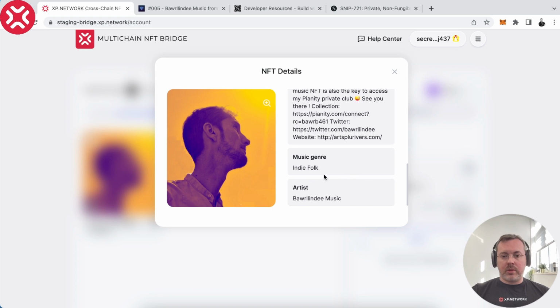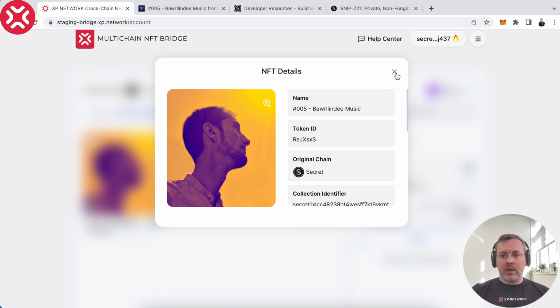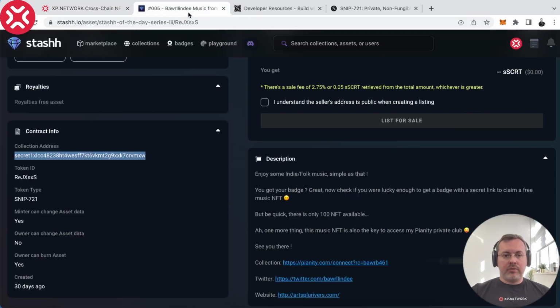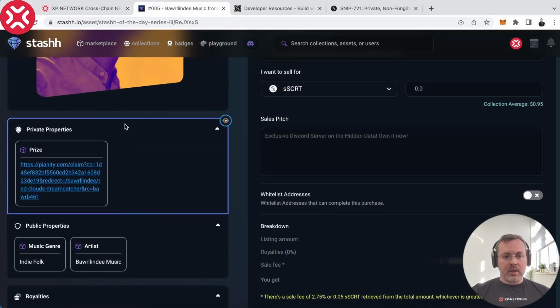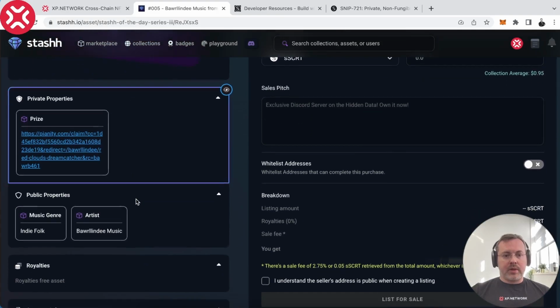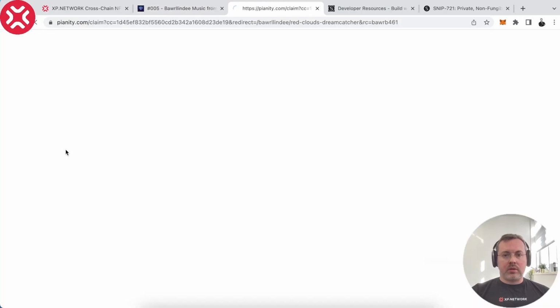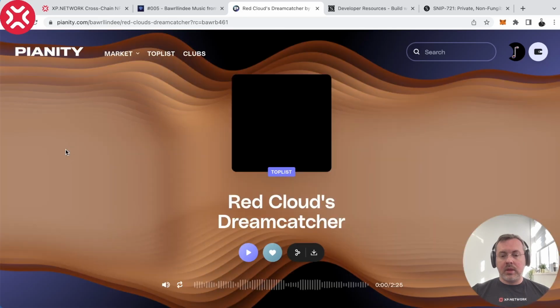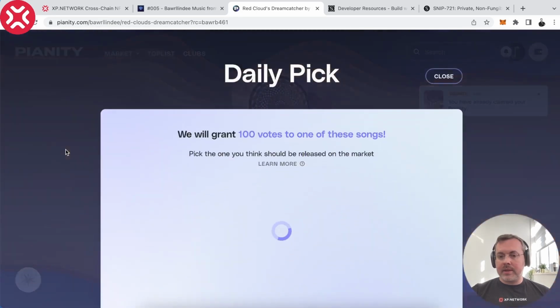And we have two attributes. One of those is music genre and the other is the artist. So everything is depicted here in the bridge UI except for the private properties. Well, for this collection, I can say that if you go to the private properties, you can get some features or bonuses.